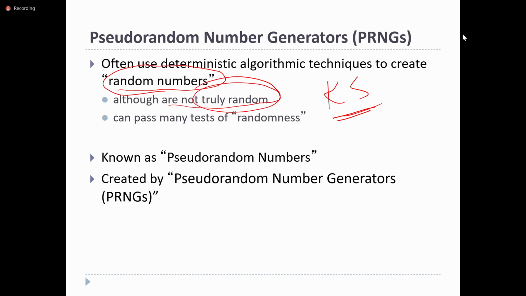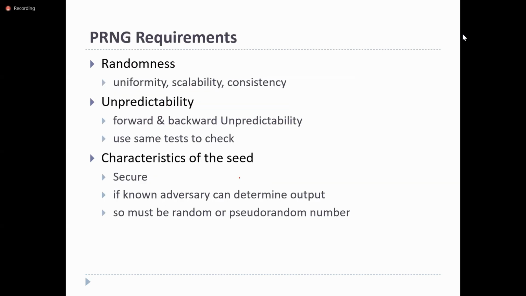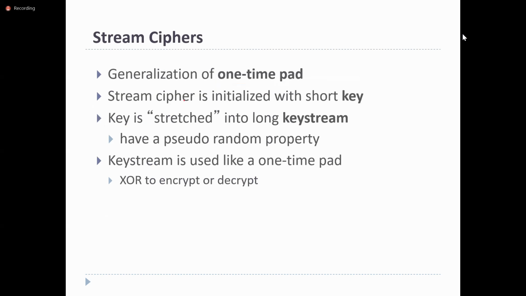So in order to generate the key string using the pseudo-random, it requires randomness. These are some characteristics of the pseudo-random generators, so you can go through the characteristics. Simply, we will see how the pseudo-random generators will be used and how key scheduling will be used in stream ciphers in order to generate the key string.